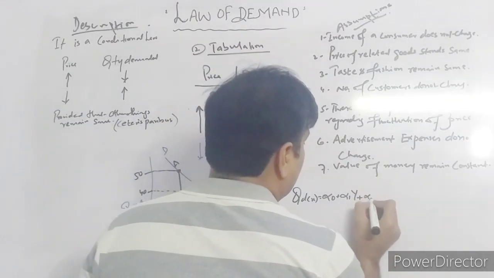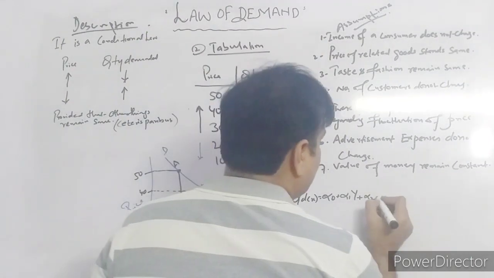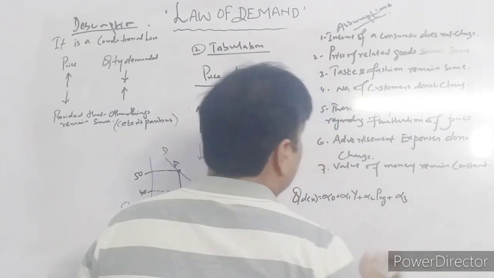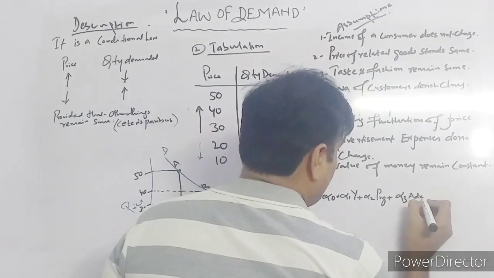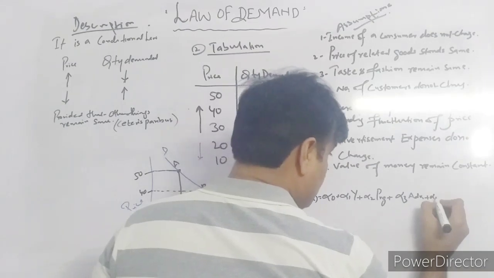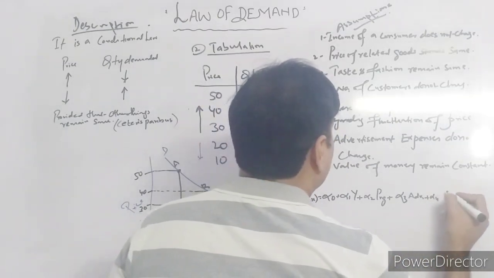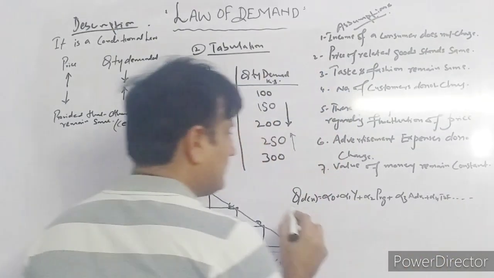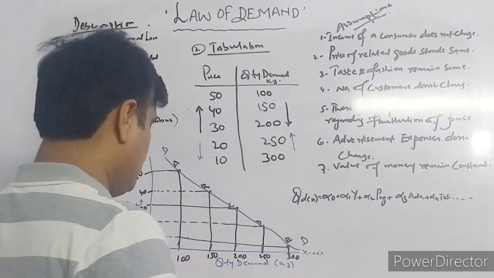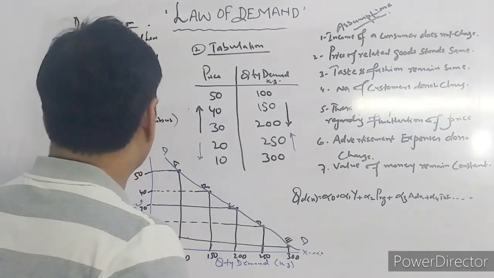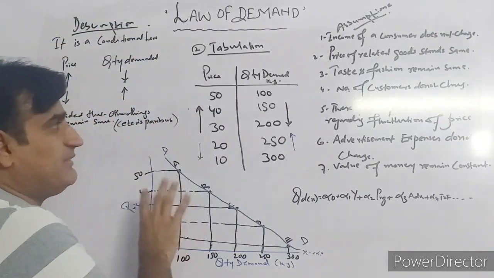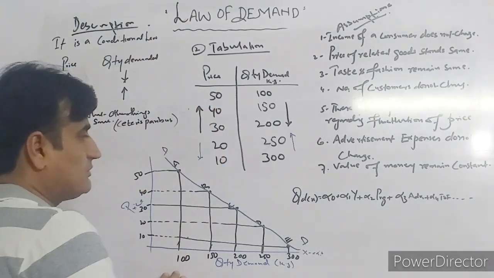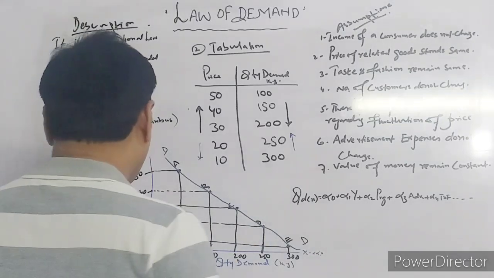Alpha 2 is for the price of related goods, PRG, plus alpha 3 for the advertisement, and alpha 4 for taste and fashion, and so on. So this is the fourth way to explain any law with the help of mathematics. These are the 4 ways to explain the law of demand: in descriptive form, through tabulation, through a graph, and through a mathematical form.